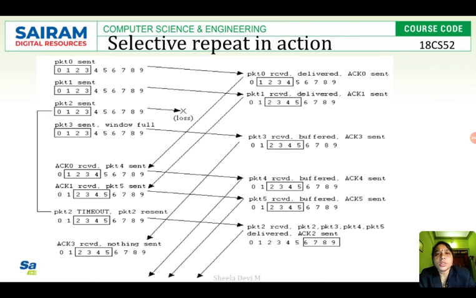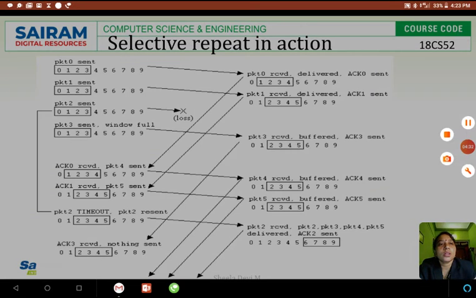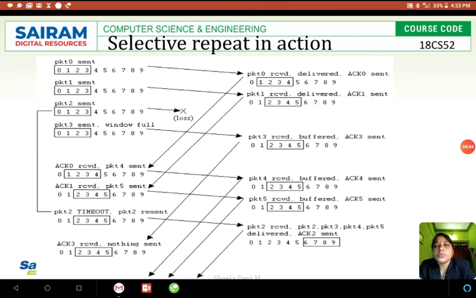So this is what happens at the receiver. With the help of this diagram, we can understand better. See, packet 0, 1, 2, 3. So what is the window size here? The window size is 4. Since we have 4 packets, the window size is 4. Only 4 packets can be sent at a time.